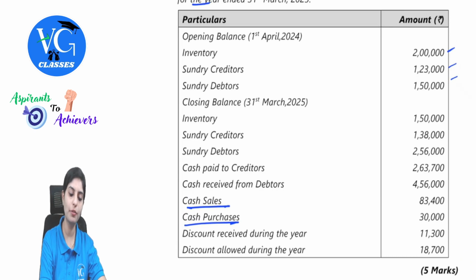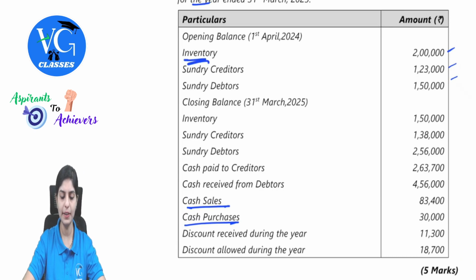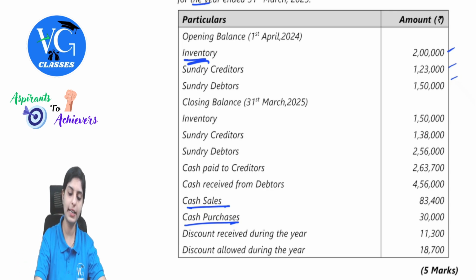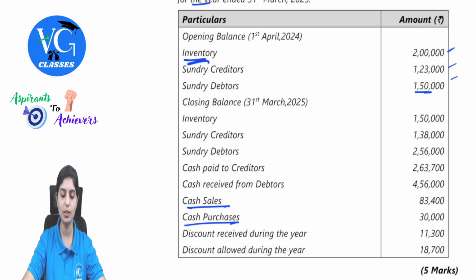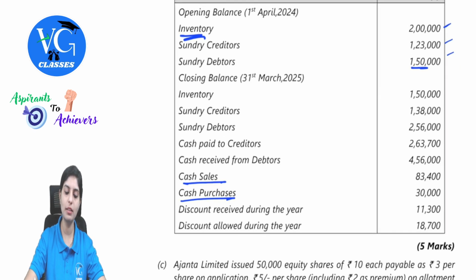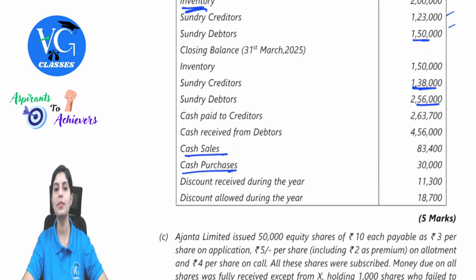See, the opening balance of inventory. Sundry creditors will open on the credit side by balance brought down. Sundry debtors on the debit side to balance brought down. And then closing balance to balance carried down. Cash paid to creditors, the entry will be creditors account debit to cash or bank.